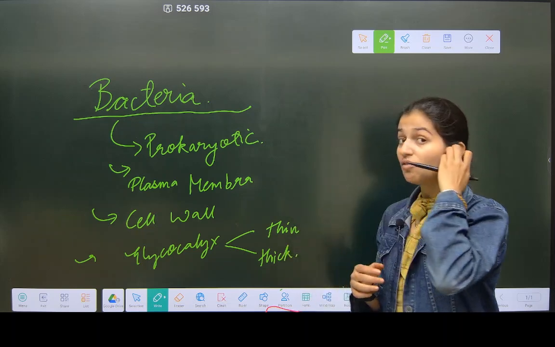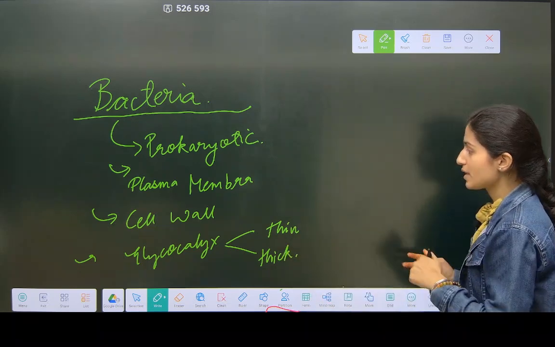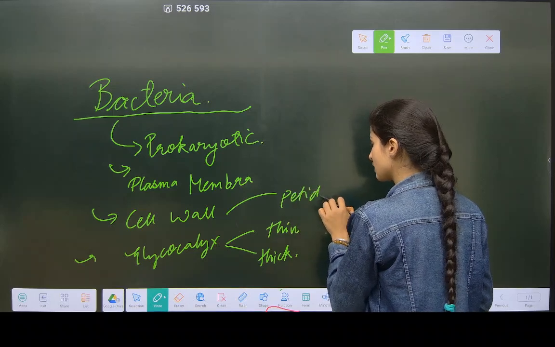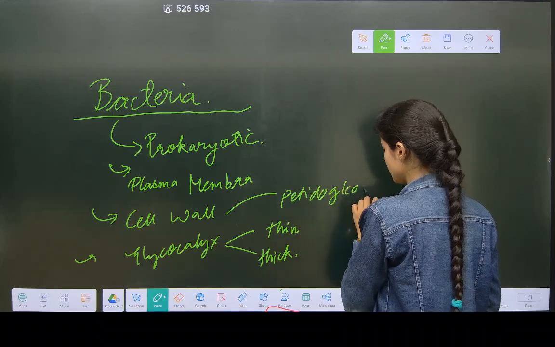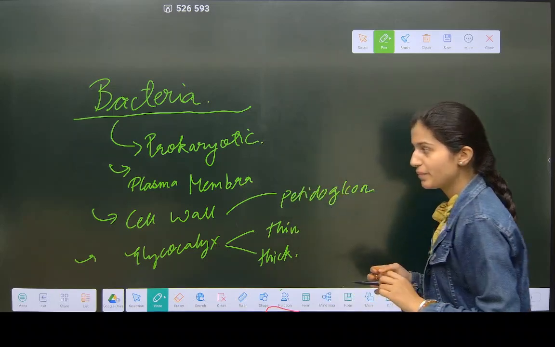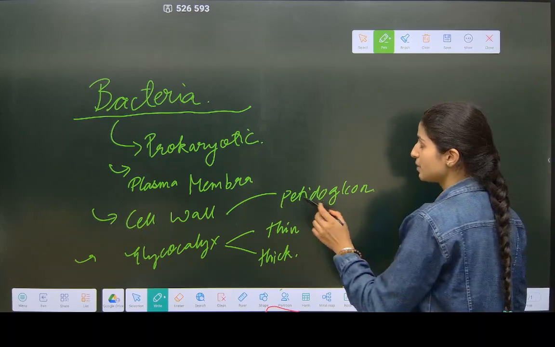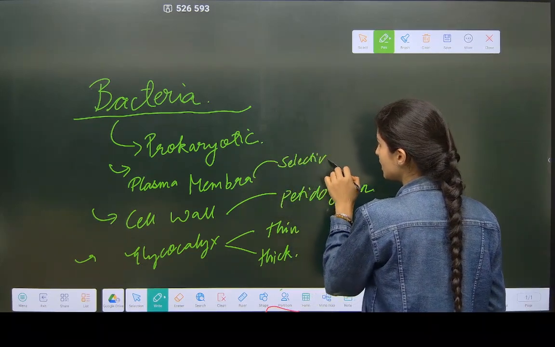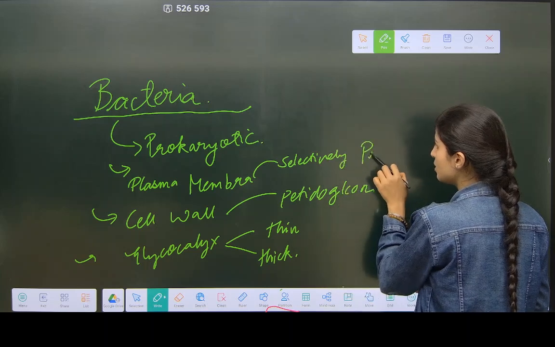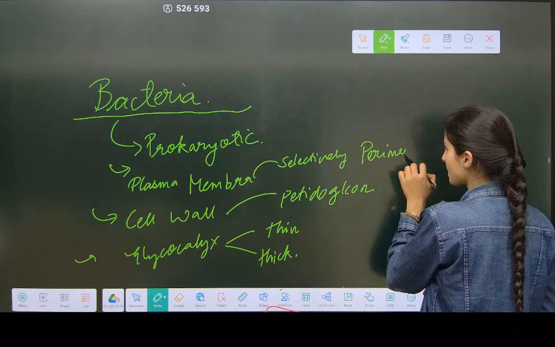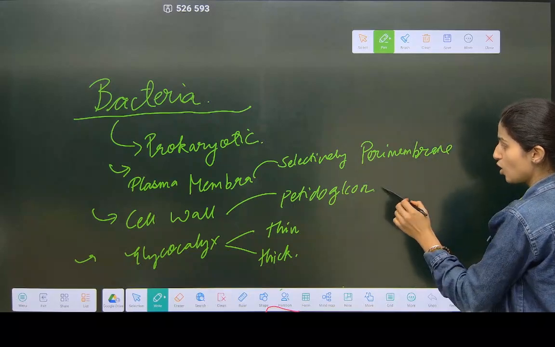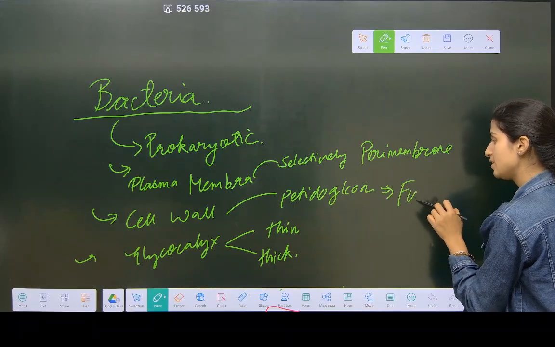The cell wall is made up of peptidoglycan. The plasma membrane, I told you, is a selectively permeable membrane, but the cell wall is fully permeable, right? We learned this.